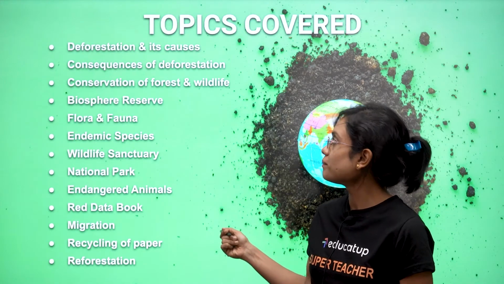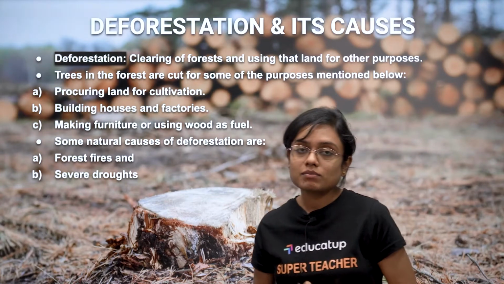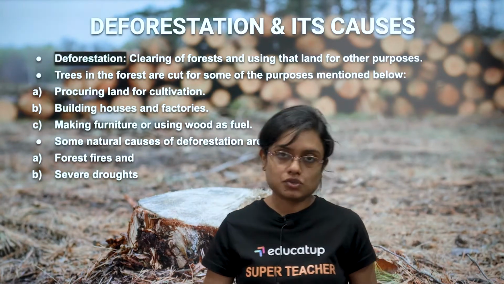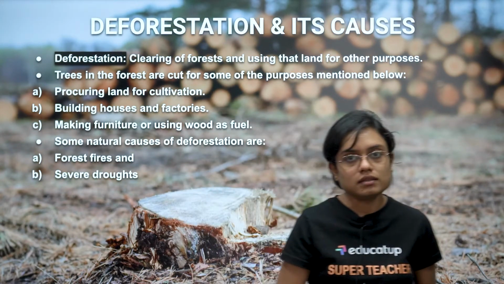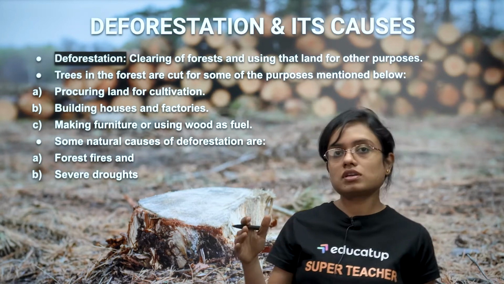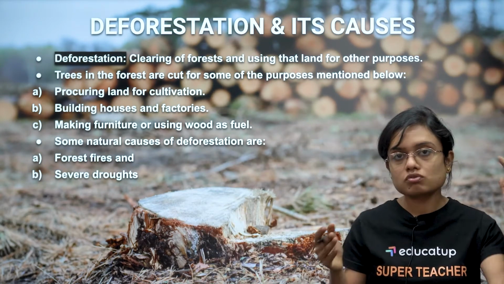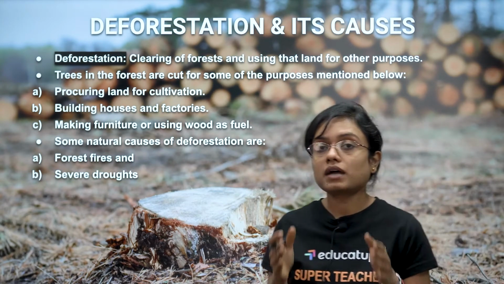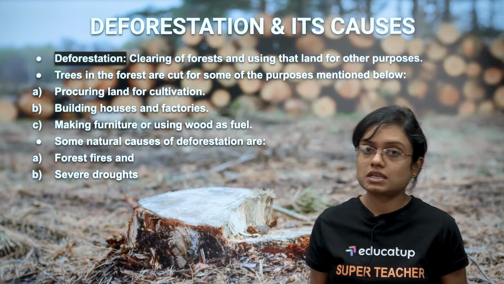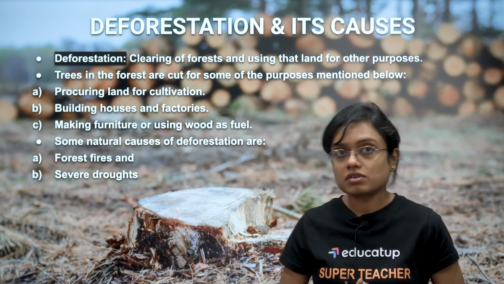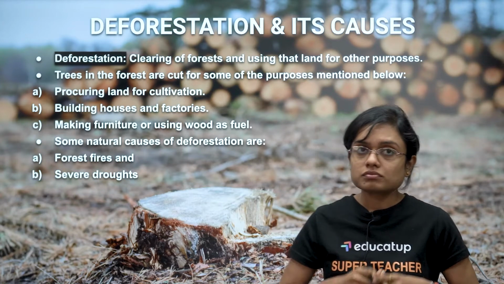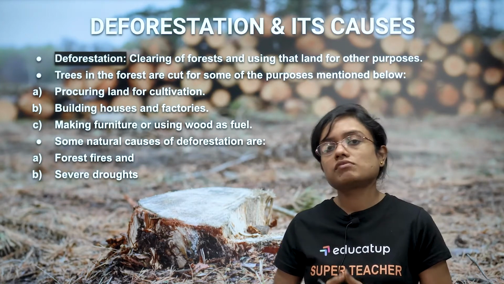Let's move ahead. Now, what do we understand by this word deforestation? De means to end, to reduce, and forestation means the plant cover. So, to reduce or to cut down the plant cover, the cutting down of trees and plants, is known as deforestation. Now, what are the basic reasons for deforestation?